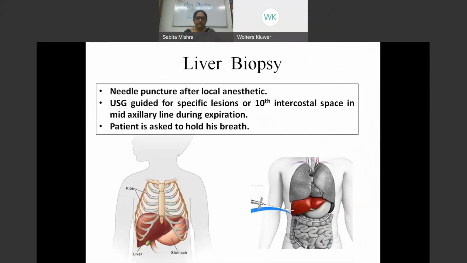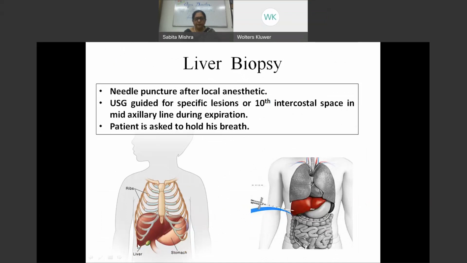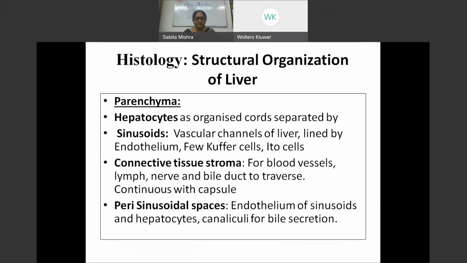So liver biopsy, I've already given you the concept, that it has to be done in the place where it's not coming against the pleura or the lung. Mostly nowadays, it's all ultrasound guided. And when you're doing it blindly, the patient has to hold his breath in deep expiration, so the liver moves above.